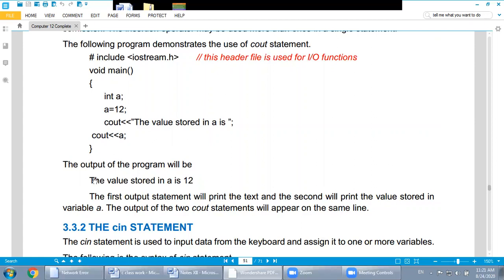Now the output should be like this: the value stored in A is. First this message will appear. After that, on the same line, because there is no escape sequence character at the end of this cout statement or the beginning of the next cout statement, that's why it will appear on the same line.